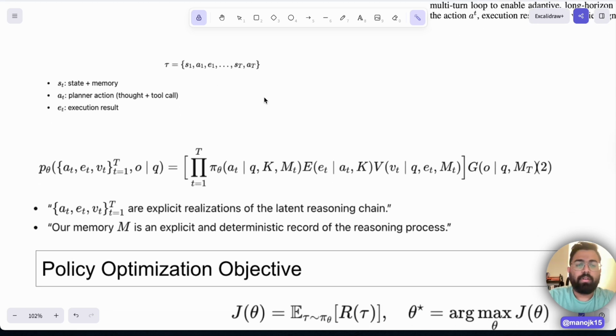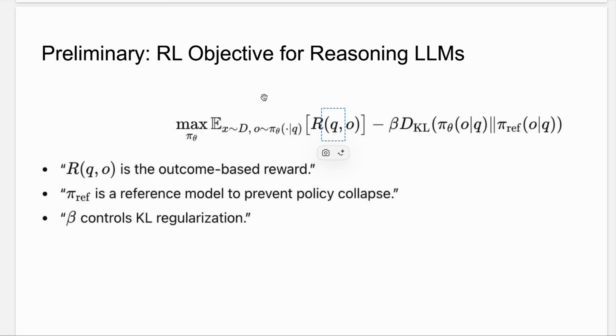Okay, now before that, let's cover what reinforcement learning is. If you want to use reinforcement learning for a simple large language model like the Llama 80 billion open source model, for every given query you get an output, and if this output is right you get a particular reward. So you train this 80 billion parameter model: for a given query, if the output is right you give a reward to that particular model. And this happens step by step.